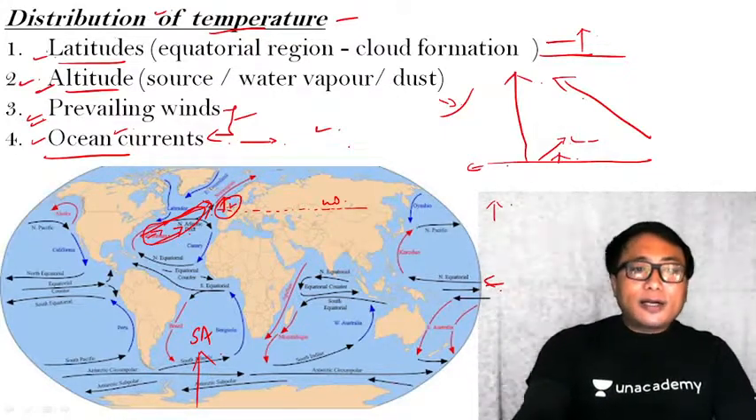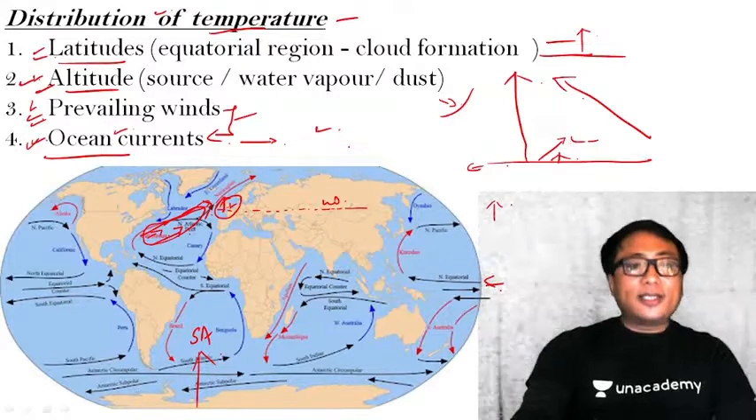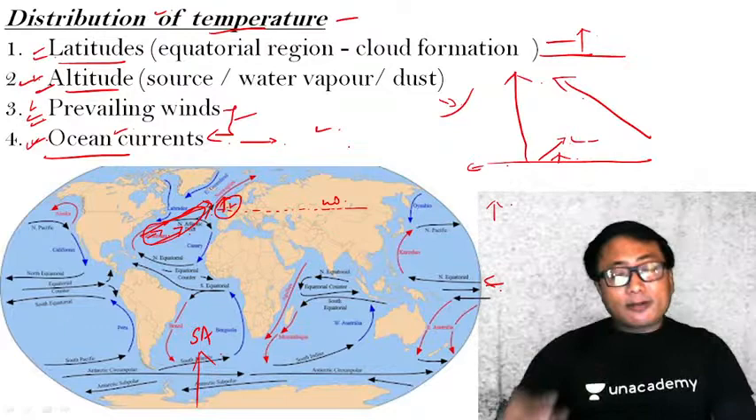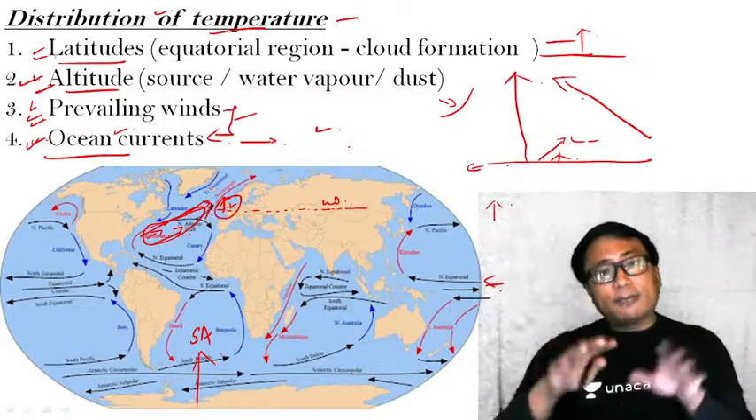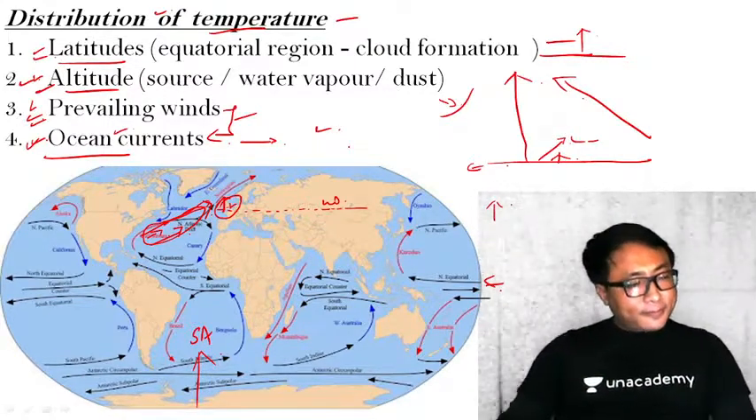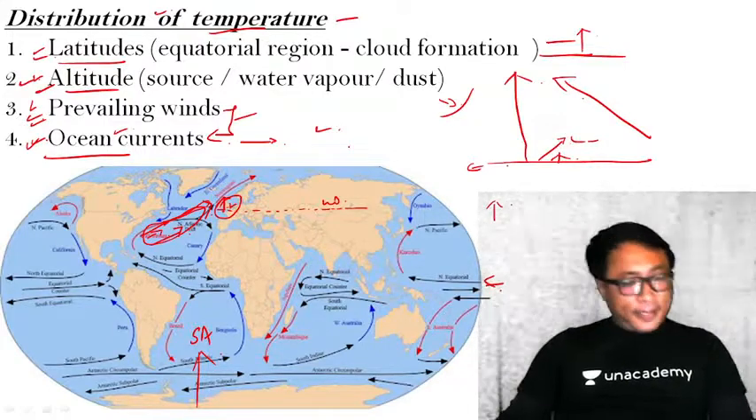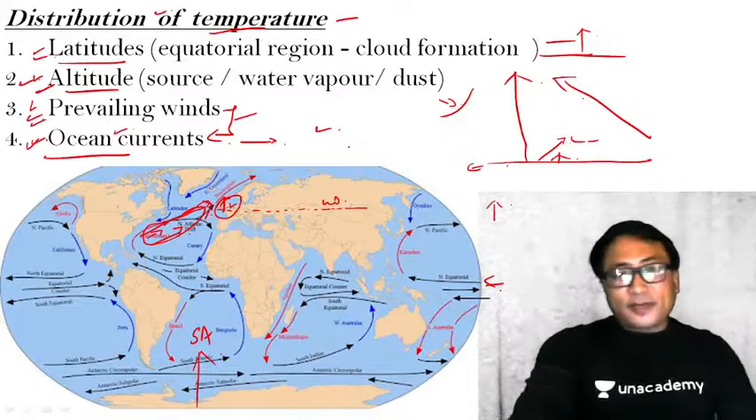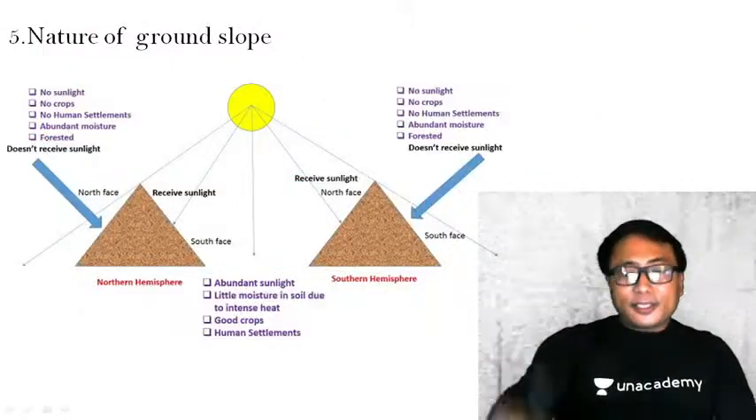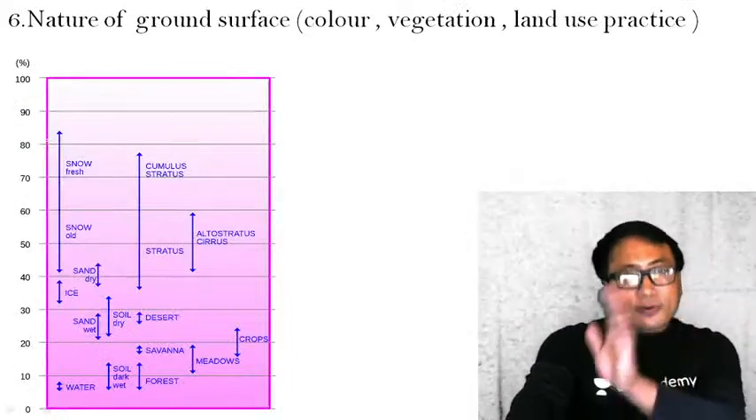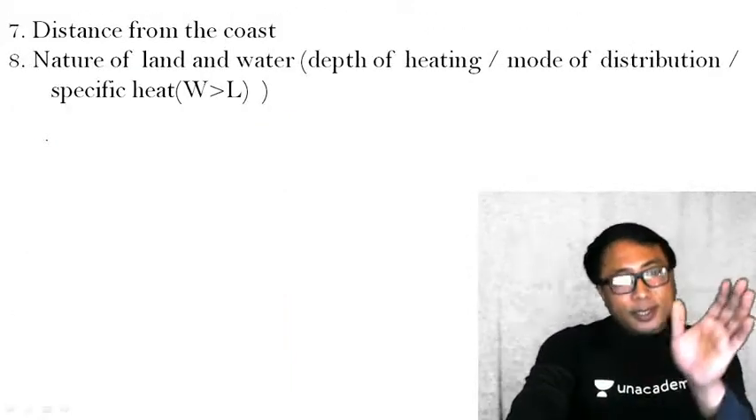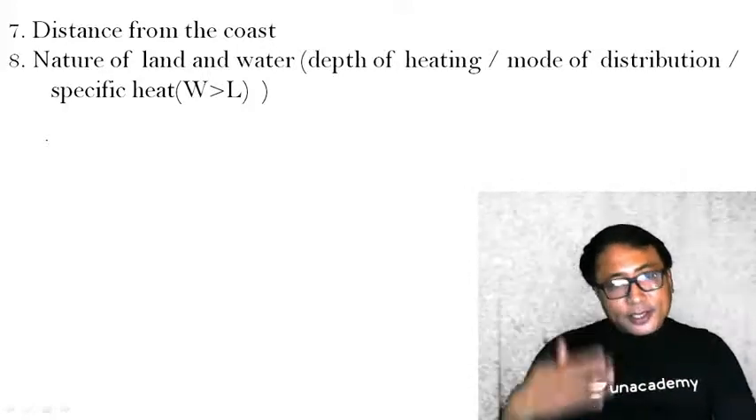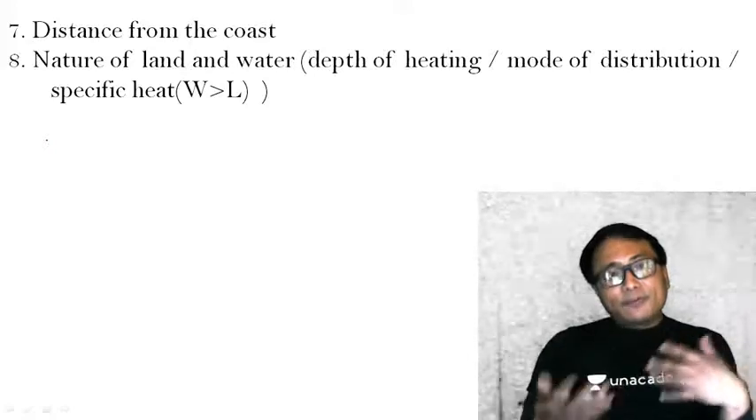So these are some of the important factors in the distribution of temperature on the Earth's surface. Clear? And this is also another point that we are handling insolation and temperature separately. I hope that is clear. Anyway, we'll end the session here today. We will continue tomorrow with other factors like the nature of ground slope, nature of ground surface, distance from the coast, and the nature of land and water. You can also go and read up so that it will be easier for you to understand.